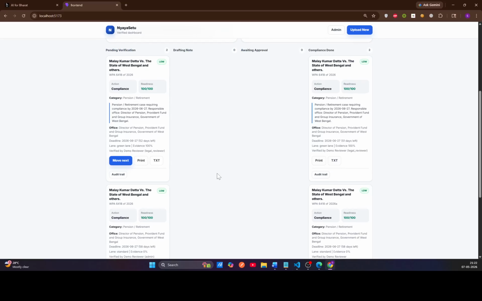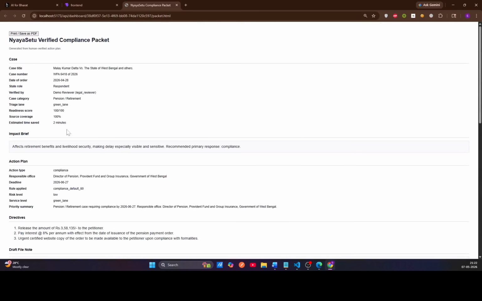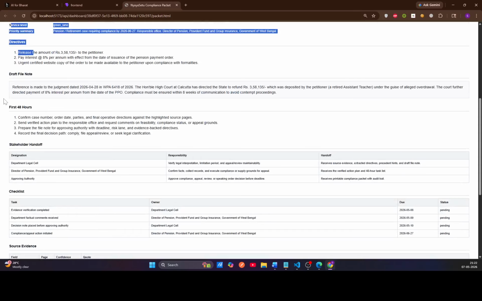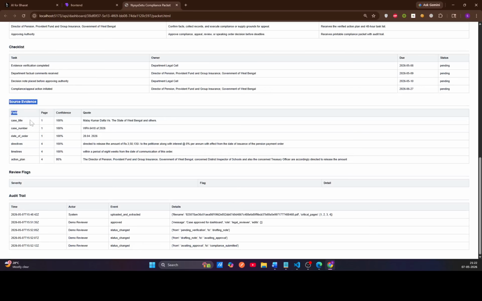Through every section, we can also print the judgment data, including the case details, the impact brief, the action plan, directives and file note, the 48-hour action plan, the stakeholders involved, the checklist, the score evidence, and the full audit trail.